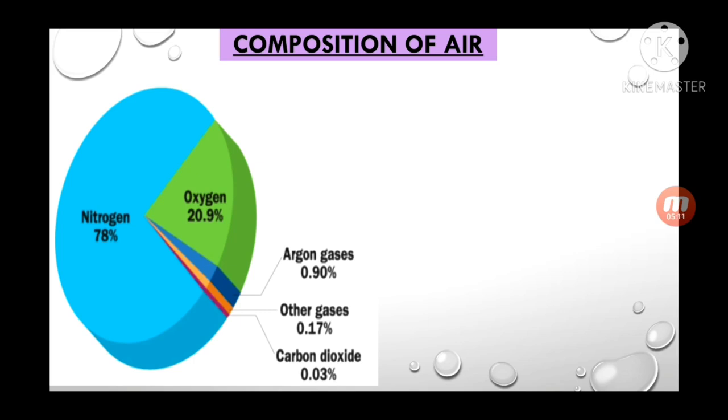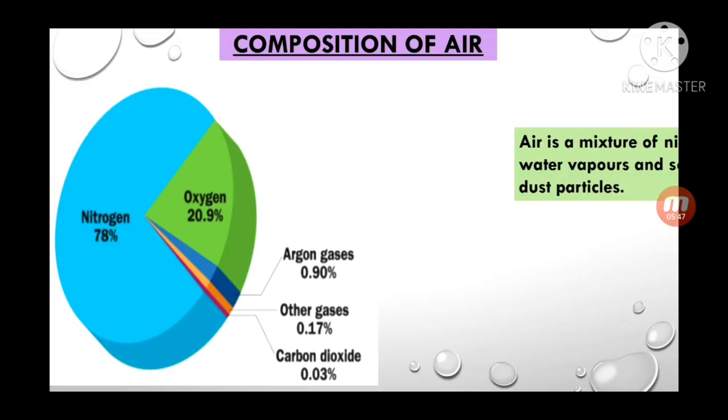Composition of air: already we have been discussing the mixture of air from last classes. There are lots of gases. The most abundant gas is nitrogen. How much percent? 78% nitrogen, 20.9% oxygen, and the remaining part is a mixture of other gases like noble gases, water vapor, and dust particles. These are present in very small quantities. So this is the composition of air.